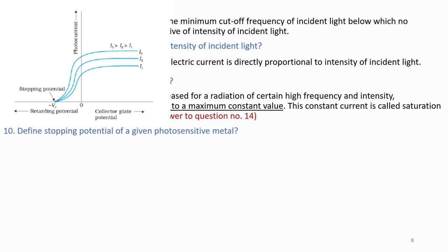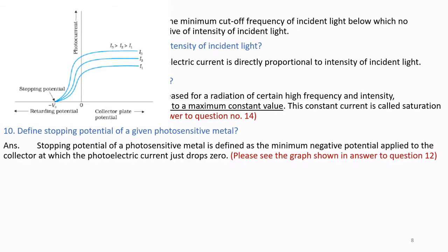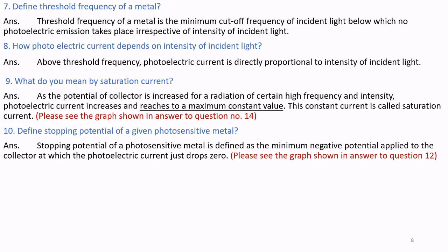Question number 10. Define stopping potential of a given photosensitive metal. Answer. Stopping potential of a photosensitive metal is defined as the minimum negative potential applied to the collector at which photoelectric current just drops to zero. So, I will repeat the definition of stopping potential. Stopping potential is the minimum negative potential applied to the collector at which the photoelectric current just becomes zero.